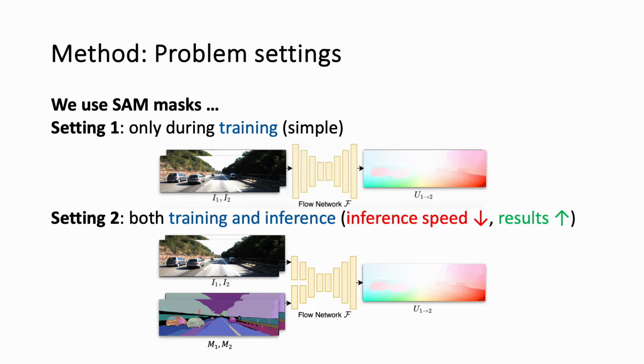In setting 1, we only use SAM during training to help better train the network. In setting 2, we add SAM masks as additional inputs to the network, so SAM is needed both at training and inference time. Comparably, setting 2 should yield better results, but at an extra cost of inference time due to SAM computation.